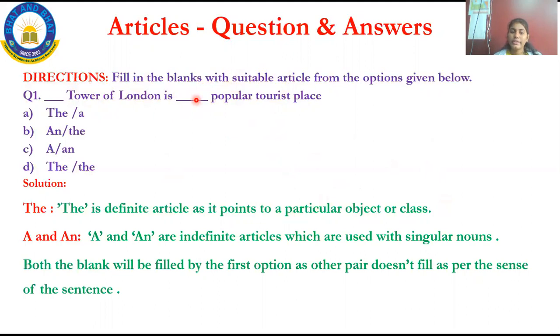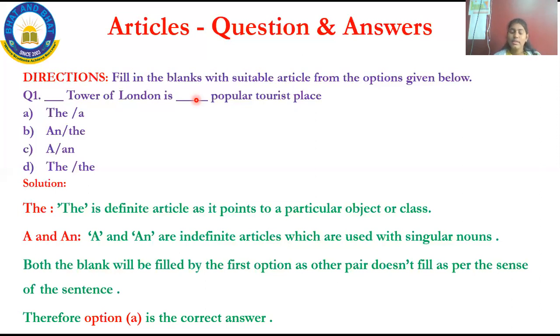Now what is my correct option? The Tower of London is a popular tourist place. So what is the correct option? Option A is the correct answer. This is how you have to analyze the question and then choose the appropriate answer. Here you have to fill the two blanks. It's not so easy. You have to think.